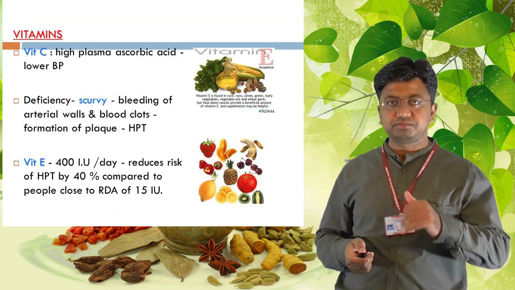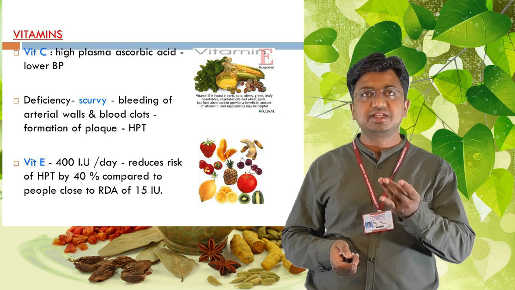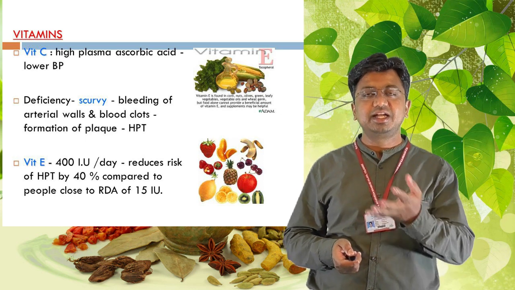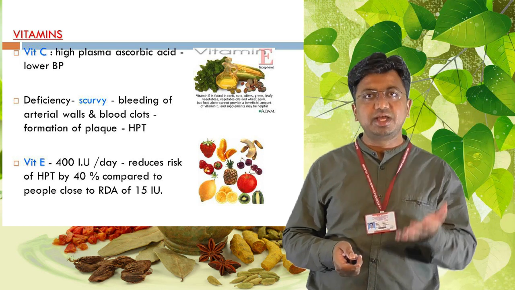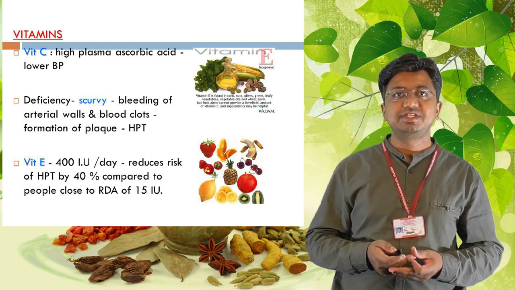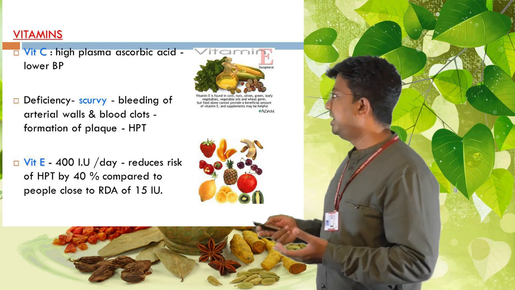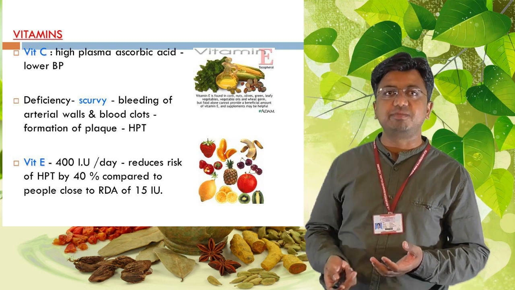Now, coming to the micronutrients, vitamins E and C should be supplied. Instead of vitamin C, Ayurveda directly prefers Amalaki, a Nitya Sevaniya Dravya, so Amalaki should be consumed as a daily food. Deficiency leads to scurvy, bleeding of arterial walls, blood clots and formation of plaques, leading to further complications.